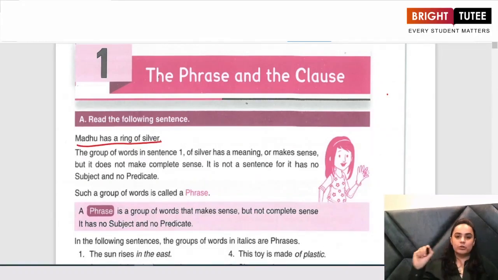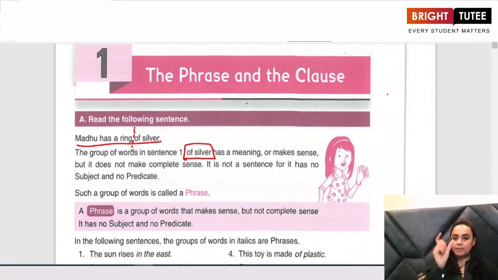Now this is a proper sentence, in which every word when connected together makes complete sense. Now, if I divide this sentence in two parts, Madhu has a ring, and of silver.